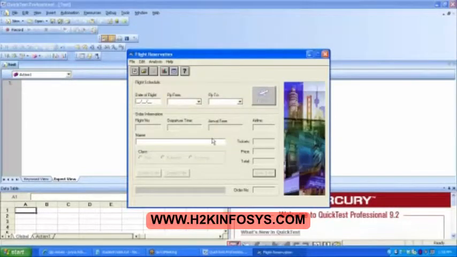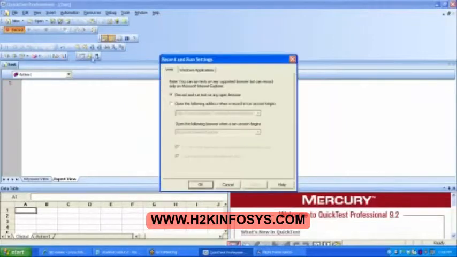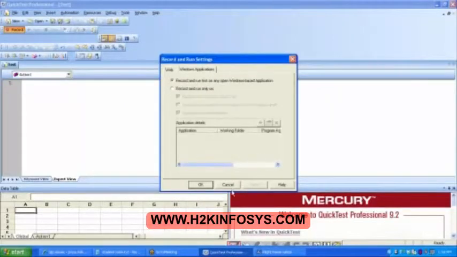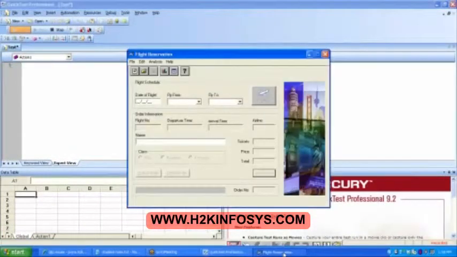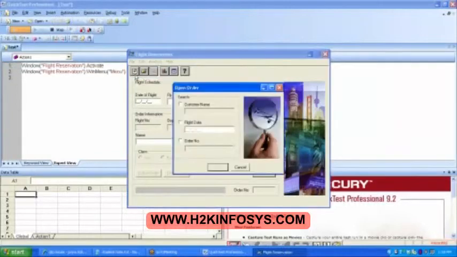Okay, this is the flight reservation that I have opened now. I want to only record this open order. So from here, I will put my QTP into the record mode, because I do not want to record all the steps. Go to the flight reservation, file, open order.